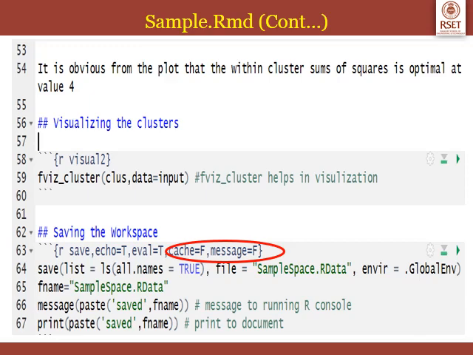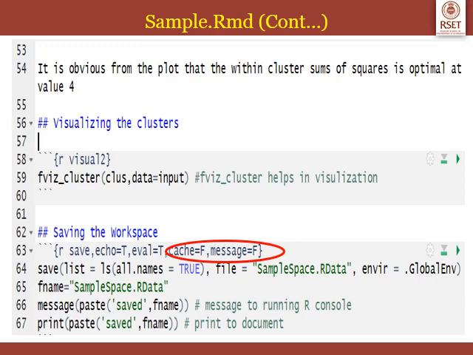Then within that R code chunk I have written the function in line 64, save, and I have written file equal to sample space dot r data. Now this sample space dot r data is a workspace which helps us to store all the data that we used in this particular document. The data that we used is all.mammals.milk.1956, which is the initial data set.